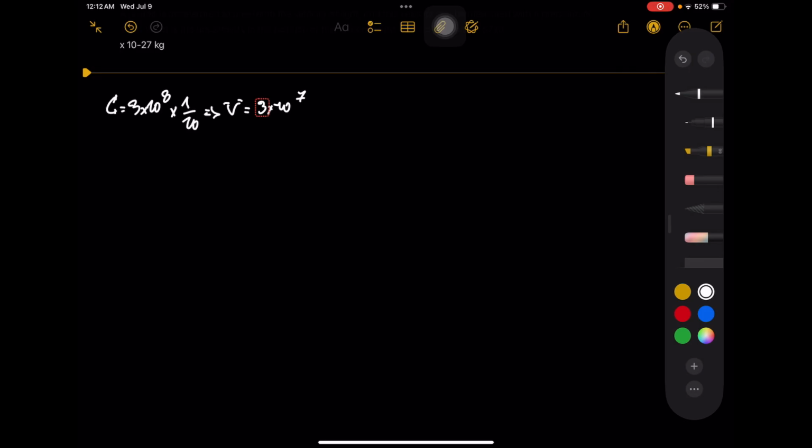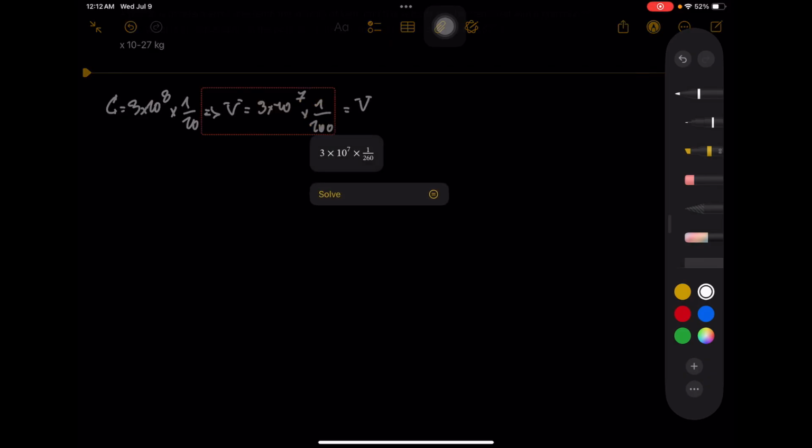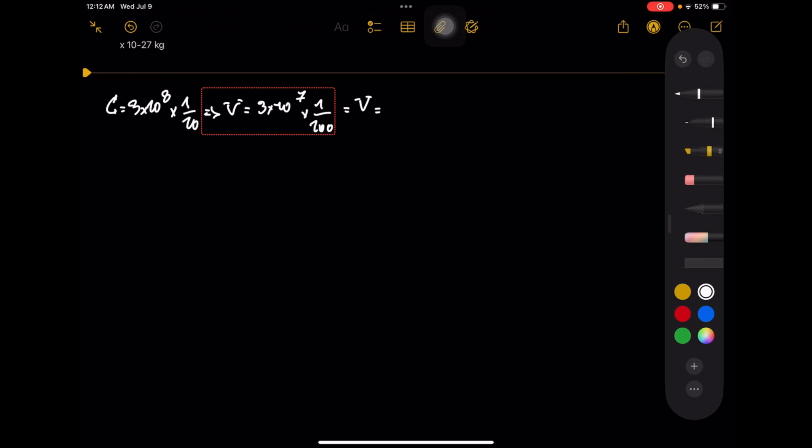And it says this velocity can be measured with precision of 1%. What is 1%? 1% is 1 over 100. So our new velocity is 3 times 10 to the power of 5. And that's the uncertainty of the velocity that we have.